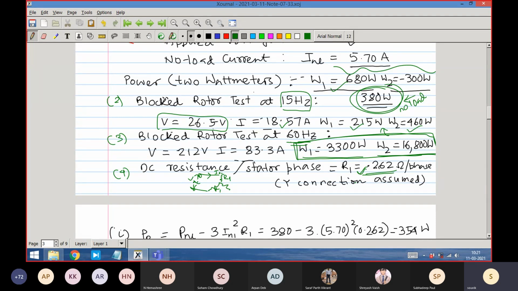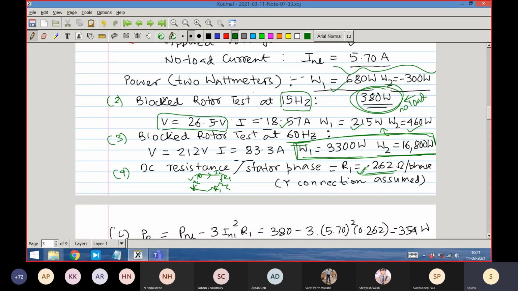So what are they measuring? 3 tests they have done in this case: no load test, block rotor test at 15 hertz, block rotor test at 60 hertz, and measurement of DC resistance per phase. Up to this is clear?